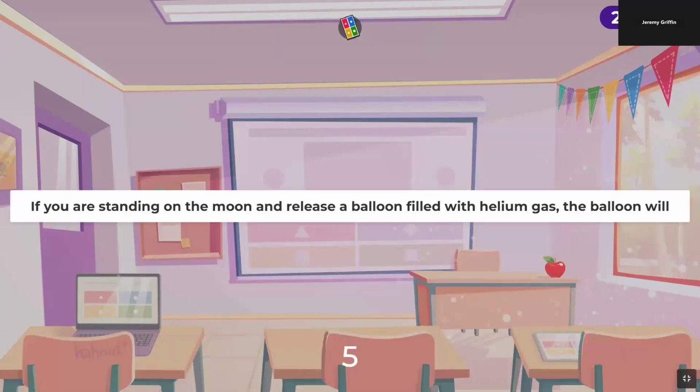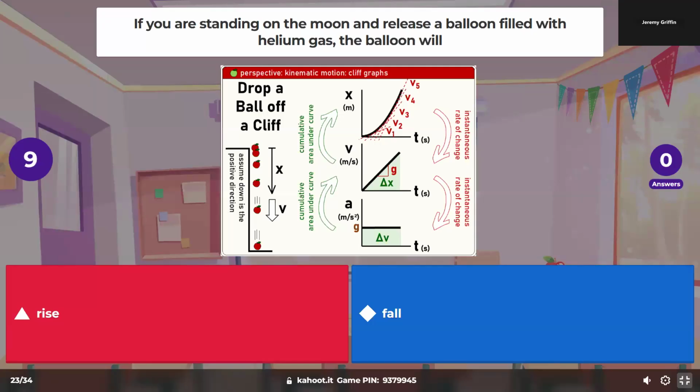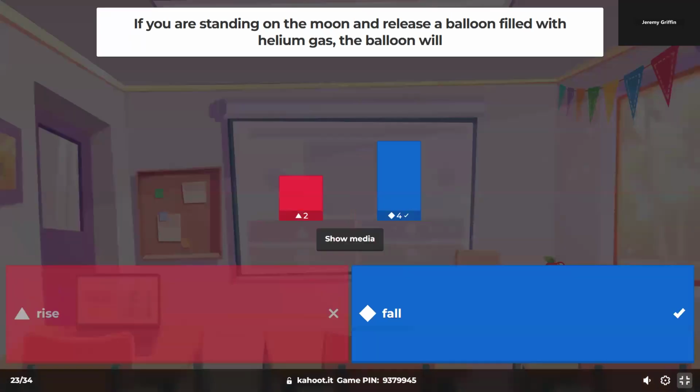You're standing on the moon and you release a balloon filled with helium gas. What does the balloon do? Yeah, it's going to fall. If you release the helium balloon on Earth, there would be two forces on the balloon.